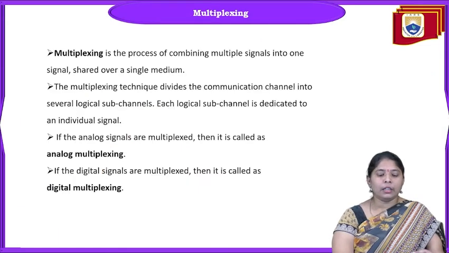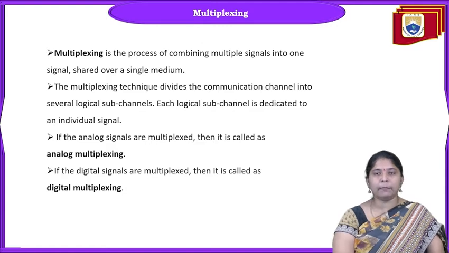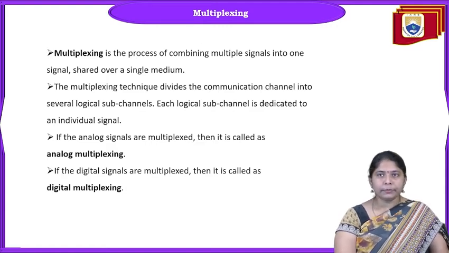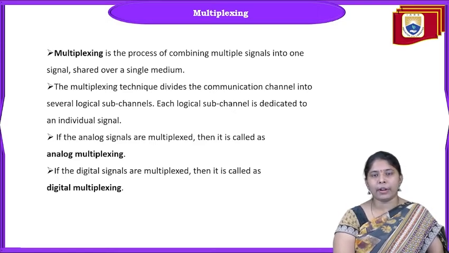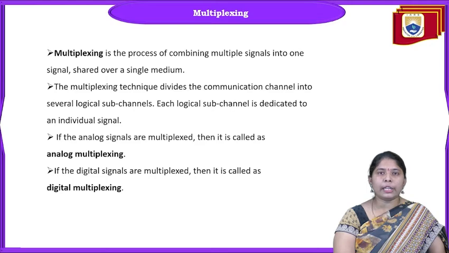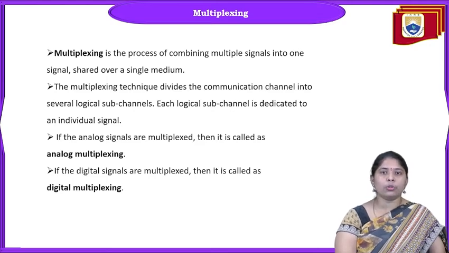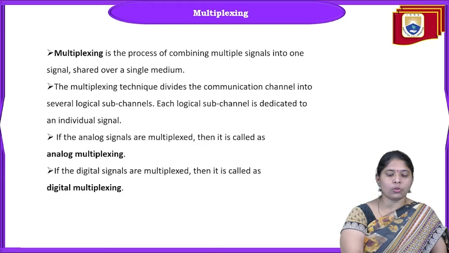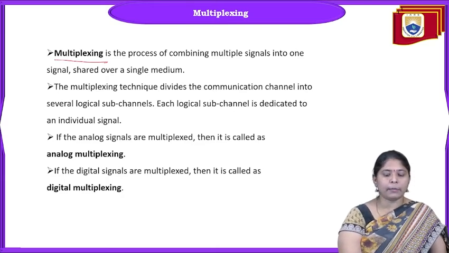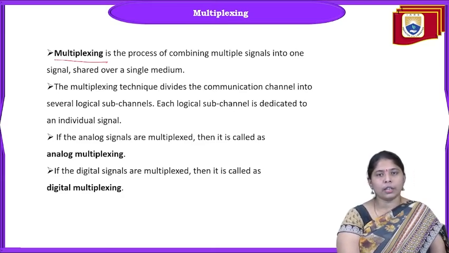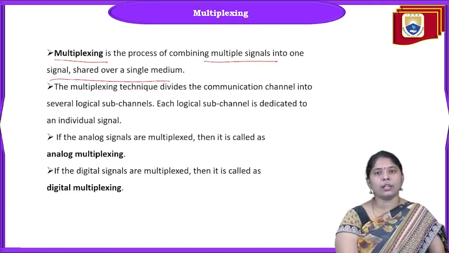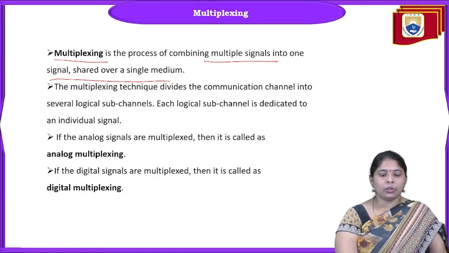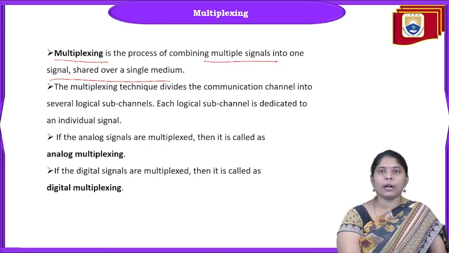Second point, multiplexing. What is multiplexing? Suppose you take a cable consisting of only one cable from transmitter to receiver, but we can send n number of message signals through the same wire. That concept is called multiplexing. Multiplexing means sending multiple signals through a single channel. Without modulation we cannot do this; with modulation, we can allow multiplexing.